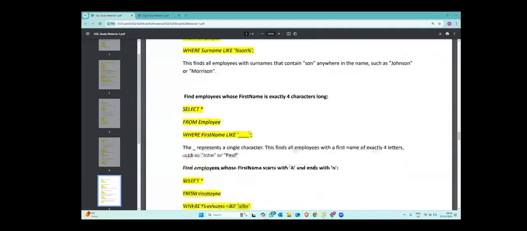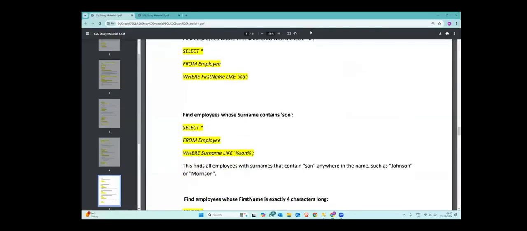If you want the first name of employees when it is exactly 4 characters long, you can use underscore underscore, as it is used for fixed characters. So you write 4 underscores, which means it should be 4 characters long, cannot be less, cannot be more. If I write A followed by three underscores, it means starts with A and is 4 characters long.